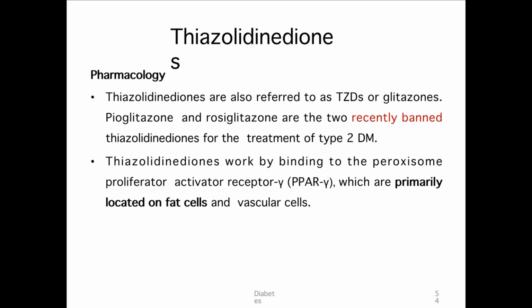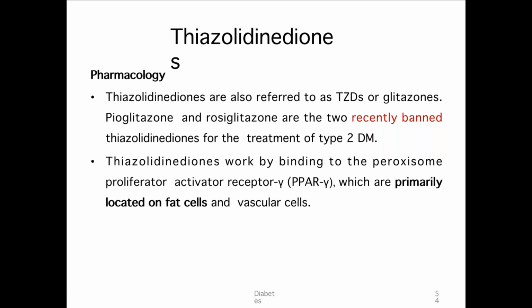Next, coming to thiazolidinediones, they are referred to as glitazones. Examples include pioglitazone, rosiglitazone, and troglitazone. Okay, troglitazone is the prototype drug, but it is banned basically due to its effect on the liver. It is hepatotoxicity. It can lead to hepatocellular carcinoma. Now, in case we are using it, we are using only pioglitazone.